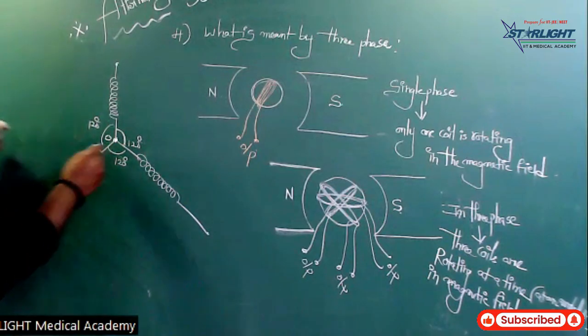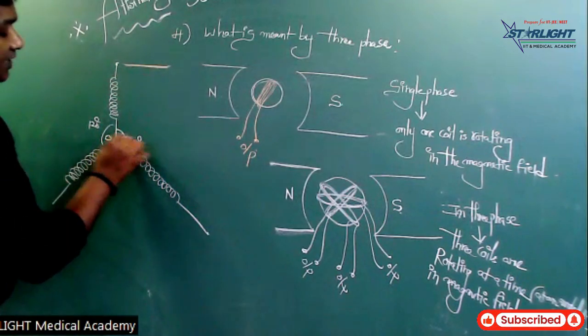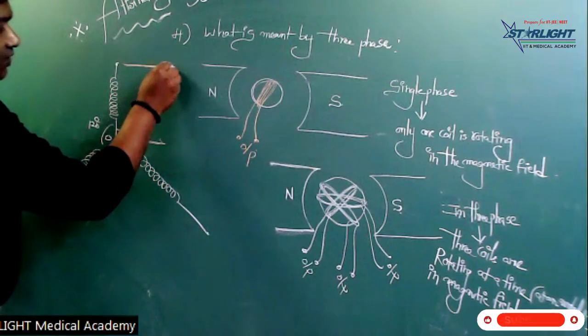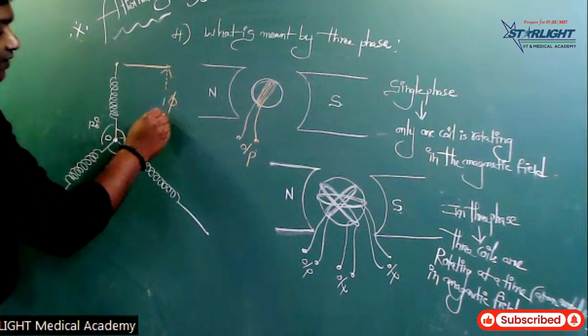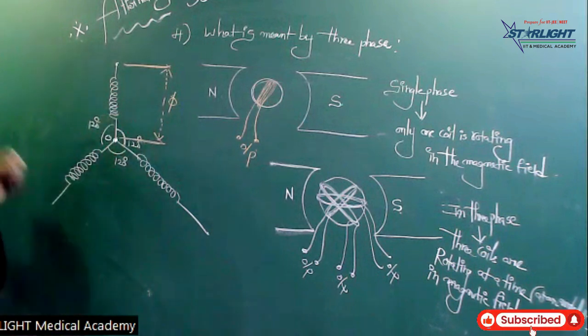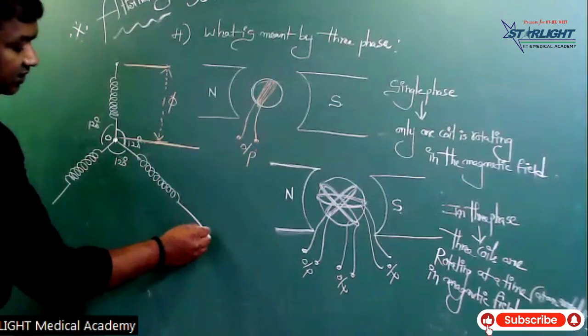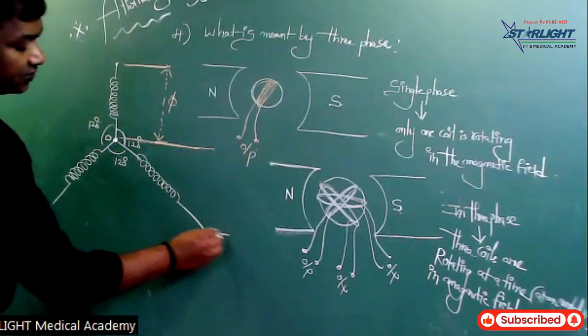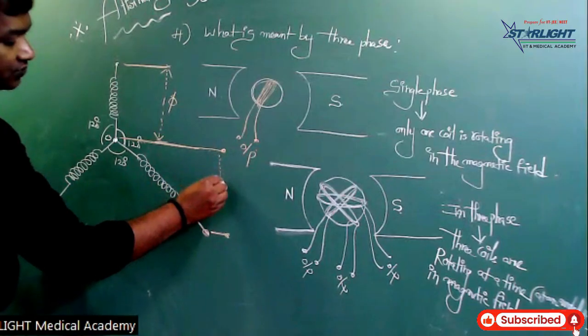Here, the first phase is to be taken in between these two lines. So this is one phase between these two, and this is the neutral. The second phase is to be taken in between these two, phase 2.